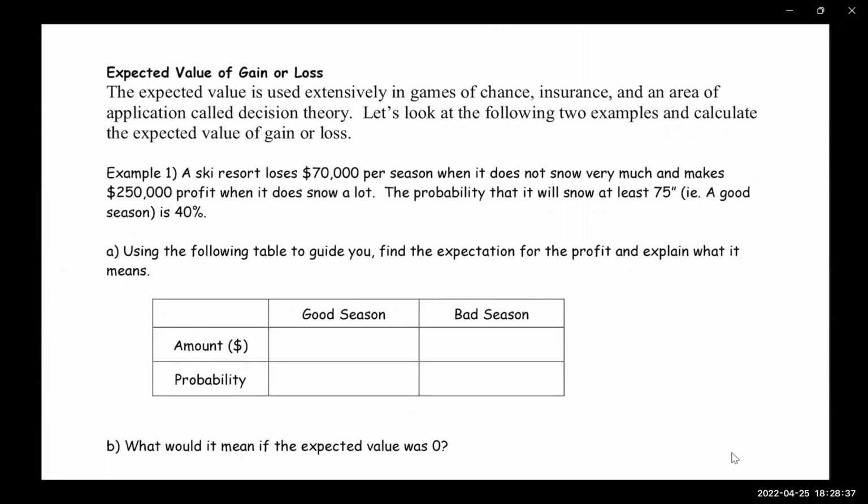So when it does snow a lot, it's 250, for a good season. For a bad season, it's going to be 70,000. Negative. Yeah, it's going to be negative, because it says here "loses." That means negative.